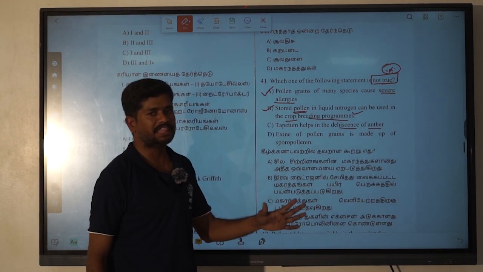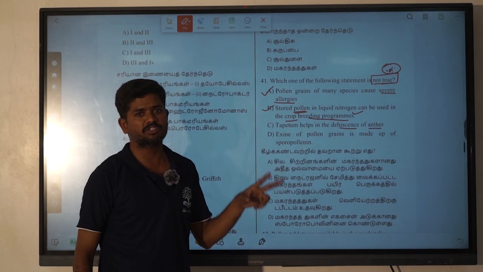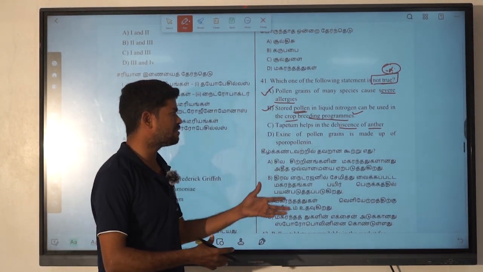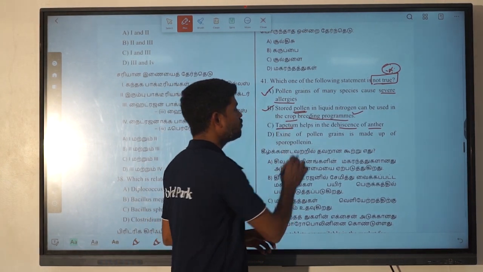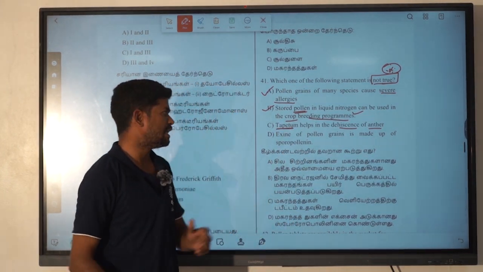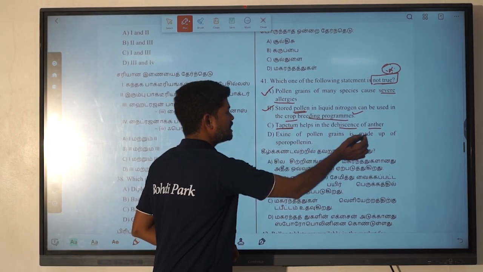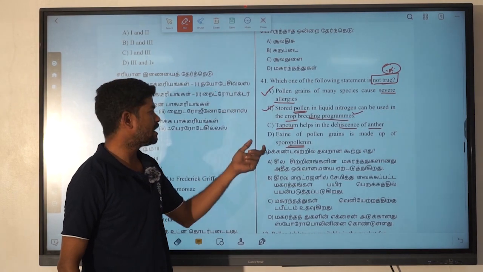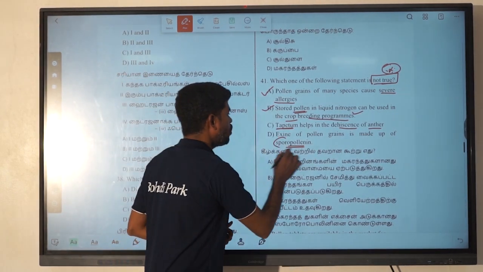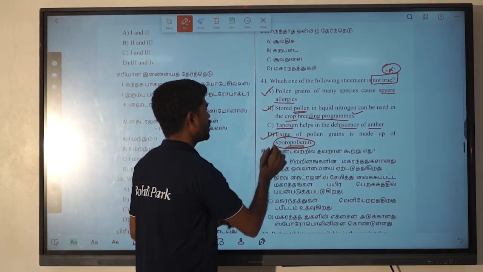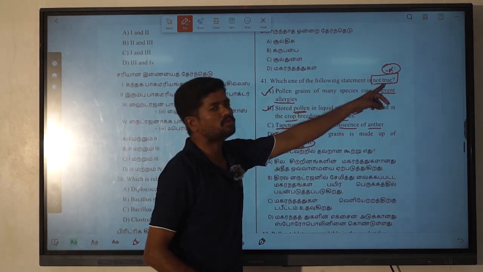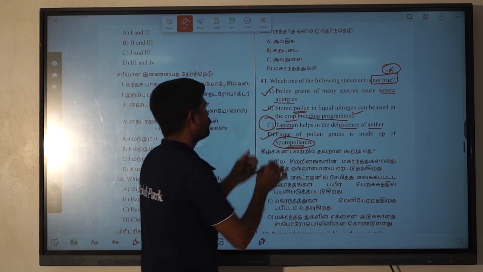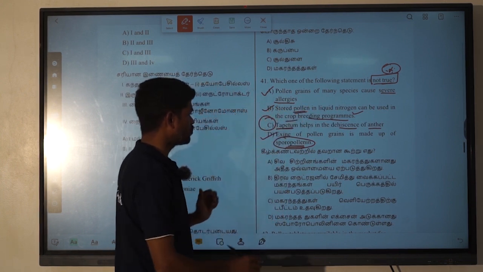No, the anther is going to be a bilobed structure, which consists of pollen bags, pollen grains, everything. But the tapetum is going to provide nourishment to the developing embryo. So pollen grain is made up of sporopollenin. In previous questions we have discussed this. Pollen grain is going to contain sporopollenin. So this is also correct. So here what they are asking, which one is not true? So exactly the C option. For 41st, that C option is going to be correct.